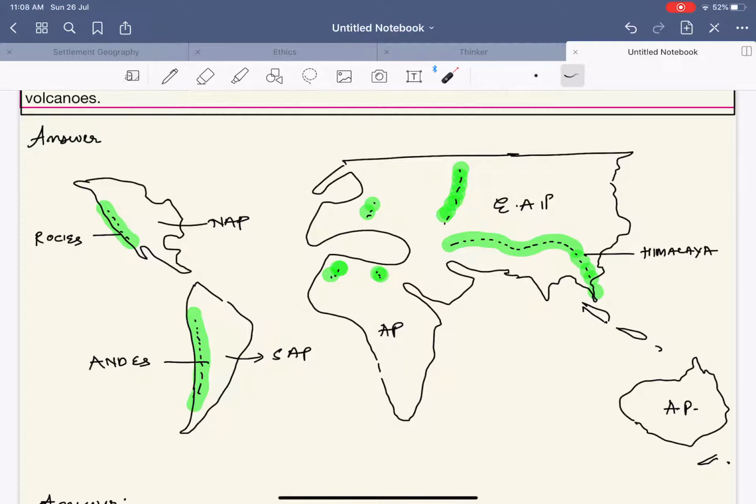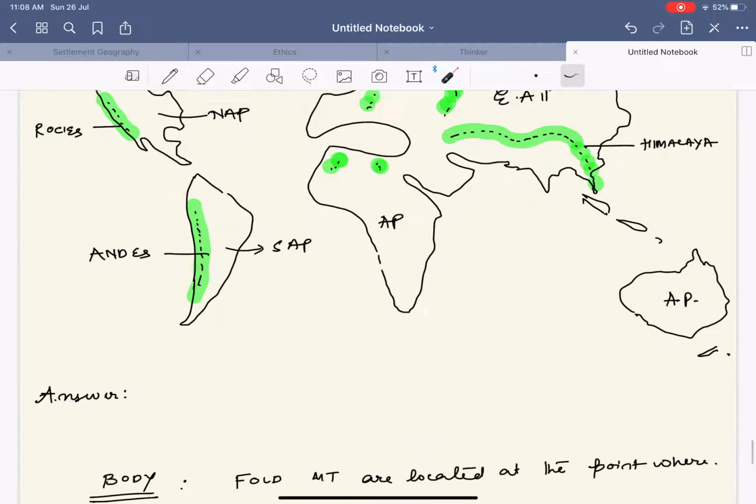See, how to draw a diagram of the world map has already been described in the video classes. I will attach the link with this video.